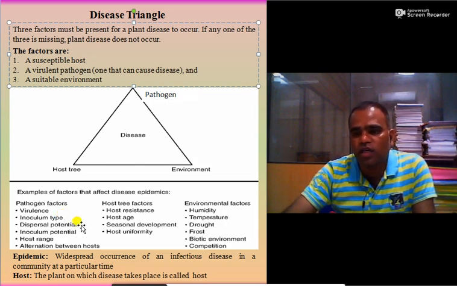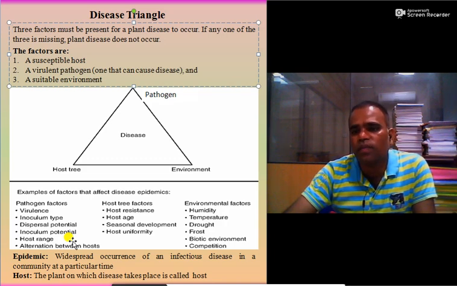Dispersal potential: how large an area it covers, how many kilometers the spores of that particular fungus or bacterial disease travel from one place to another. Inoculum potential: the capacity of inoculum to cause disease is called inoculum potential. Then host range of that particular pathogenic organism. Say for example, Colletotrichum species causes anthracnose in a number of plants.